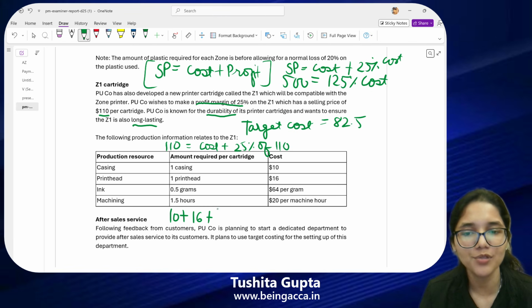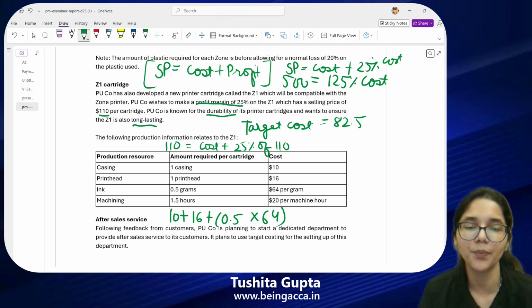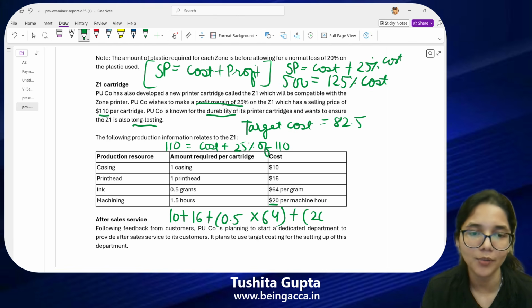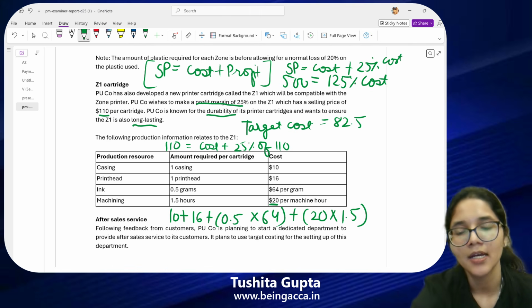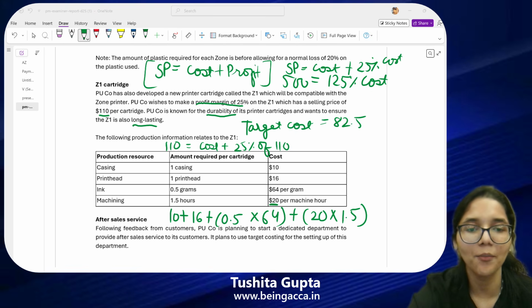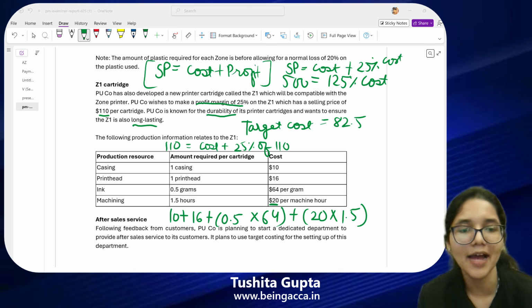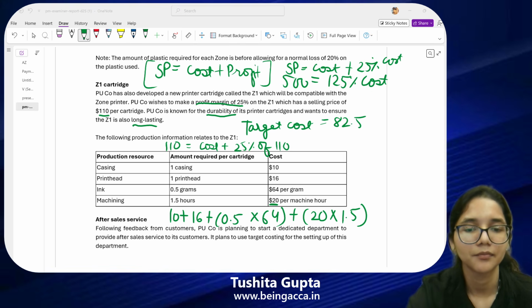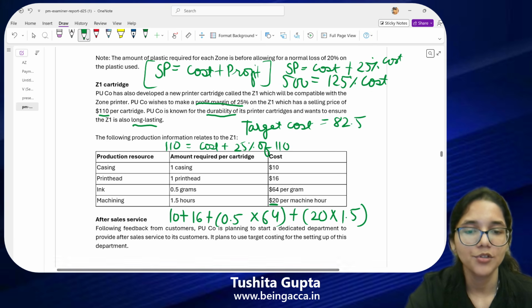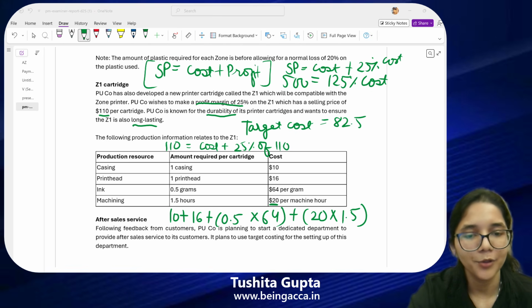Plus, I have to use 0.5 grams of ink, which costs me $64 per gram. I want only half of it, so I will multiply it with 0.5. Plus, I need to use 1.5 machine hours, and every hour I'm paying $20. So $20 multiplied by 1.5 hours that I want to utilize. Can you people calculate and let me know how much our actual cost looks like? Just add all of these numbers together. Okay, so you people are telling me that it will total up to 88.